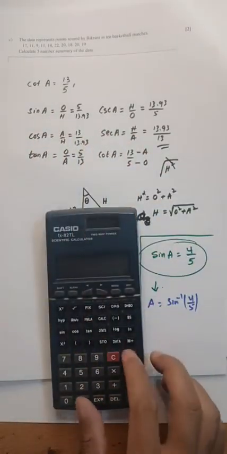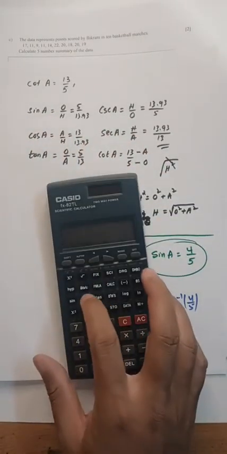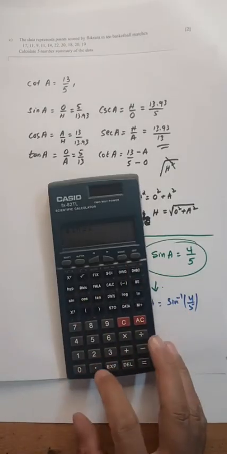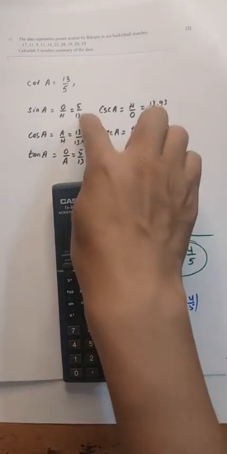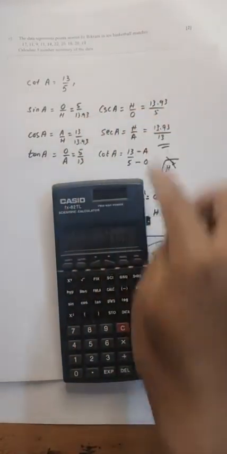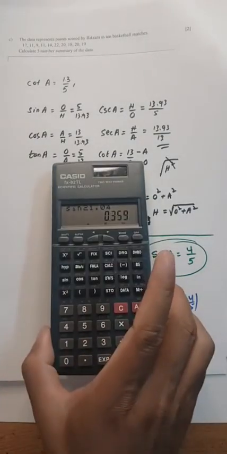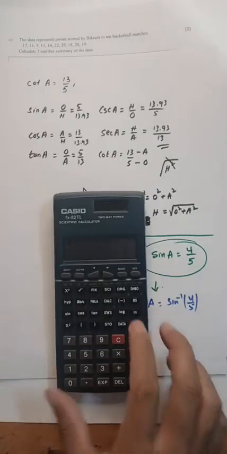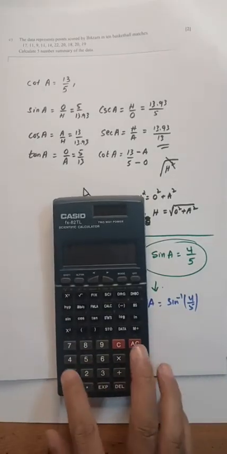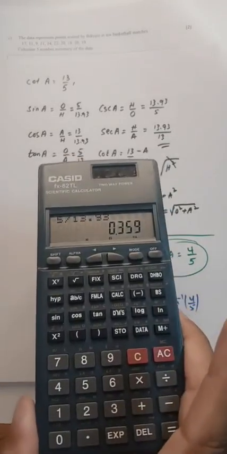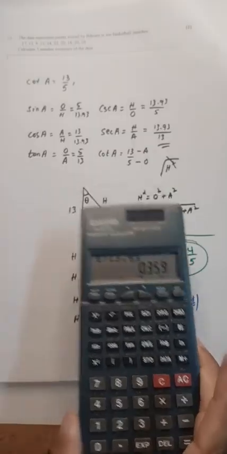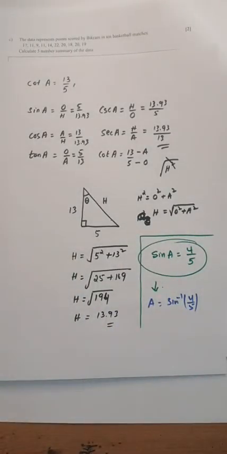Then sin of 21.04 gives you 0.359. So when I divide 5 by 13, you should get the same value, 0.359. Yeah, you get the same answer.